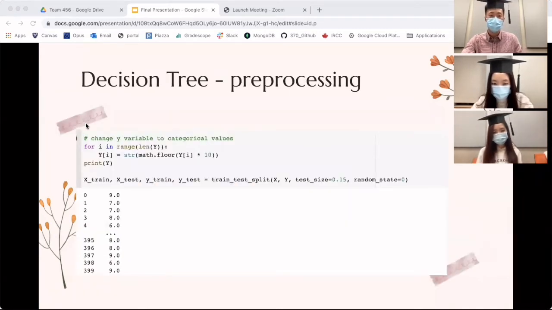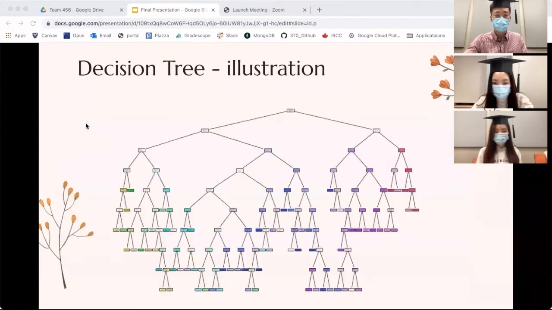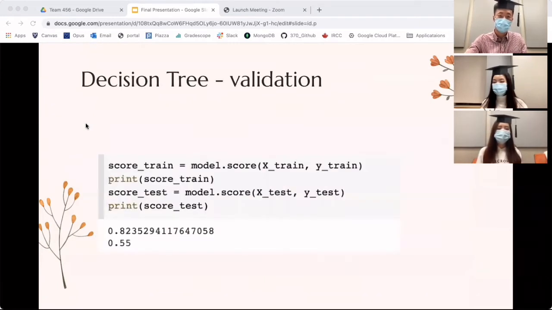Our second model is a decision tree. For the pre-processing, we convert the admission rate to discrete integers from 0 to 9, where, for example, 8 represents an admission rate between 80% and 90%, so that we can better use the decision tree model. We use grid search to find the best possible parameters for the decision tree and train the model using those parameters. We try to plot the tree, but the tree gets too big and we can't see what's inside each node. So we'll use test cases to better illustrate later.